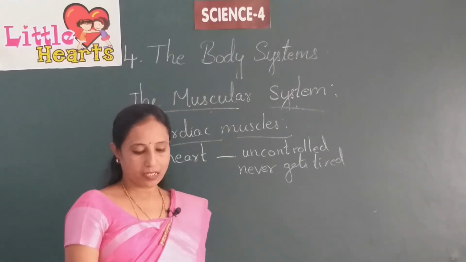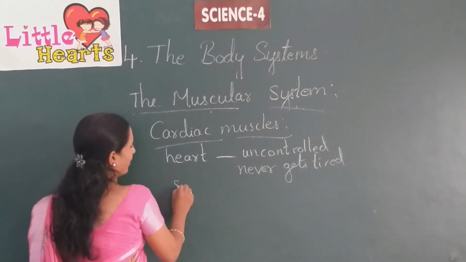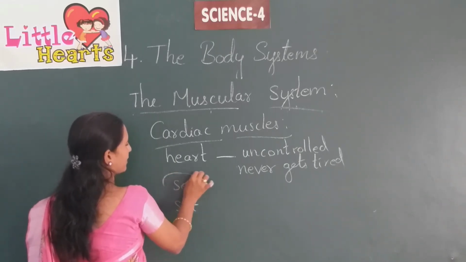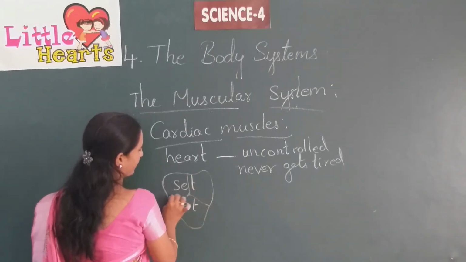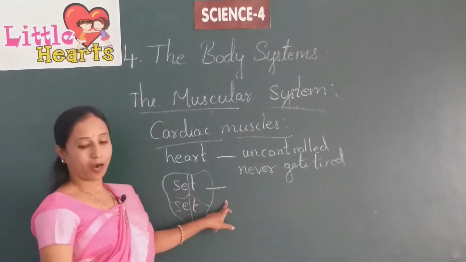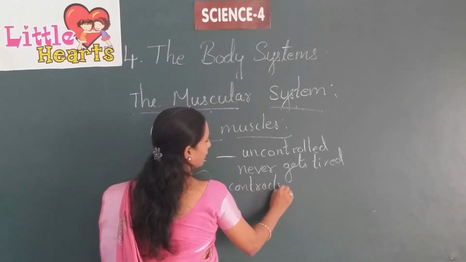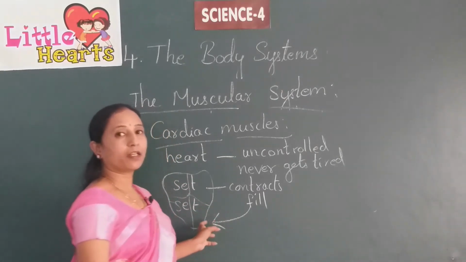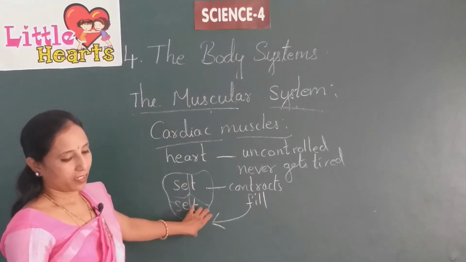They form two separate sets. One set is here and one set is here. For example, think of this as the heart, made up of two sets. When the upper set contracts, it fills the lower chambers with blood.